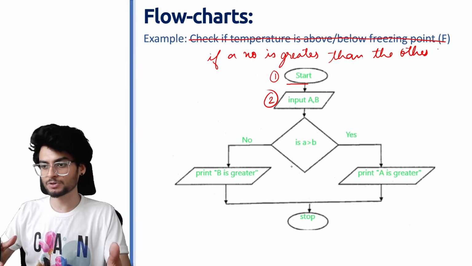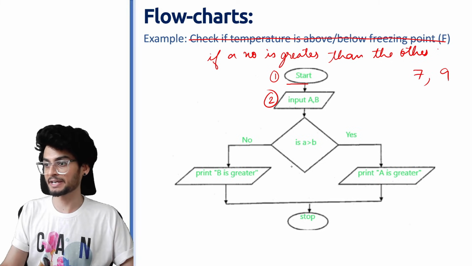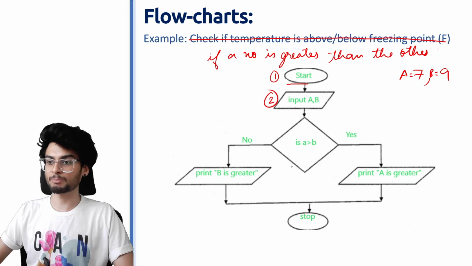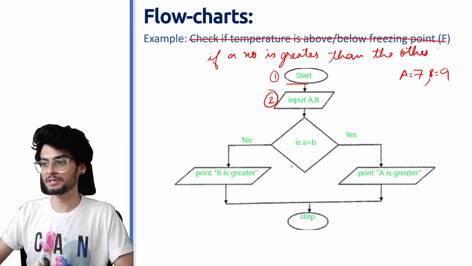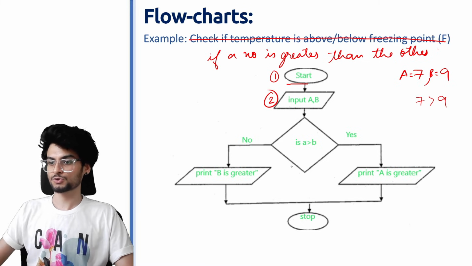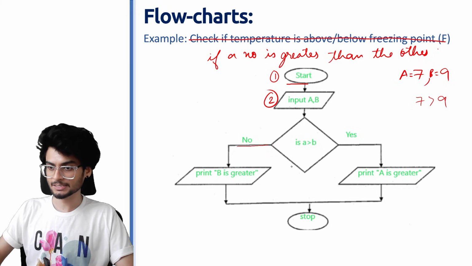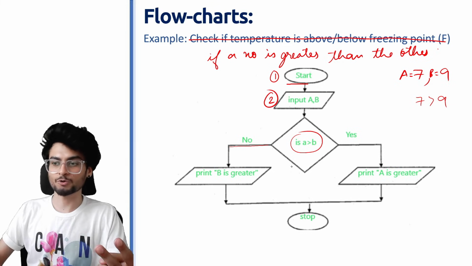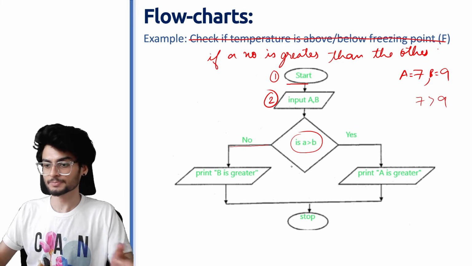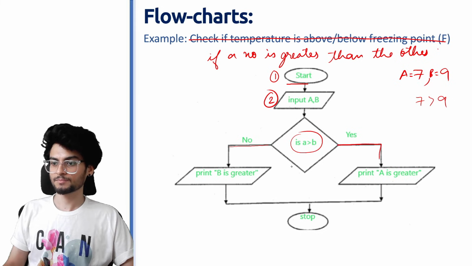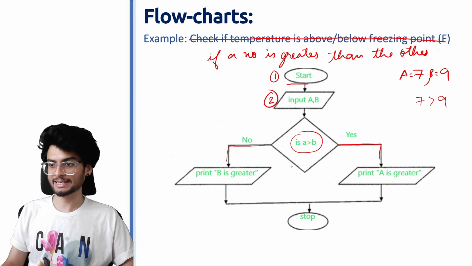After we have both the input, let's say I have 7 and I have 9. A is 7, B is 9. Now we are checking inside a decision making block, is A greater than B? So which is essentially saying is 7 greater than 9? So over here it says no, right? ये जो आप decision ले रहे हो, it can have two outputs, either it is true or either it is false. So that is the reason we have two arrows over here. So since it is no, we say that B is greater.